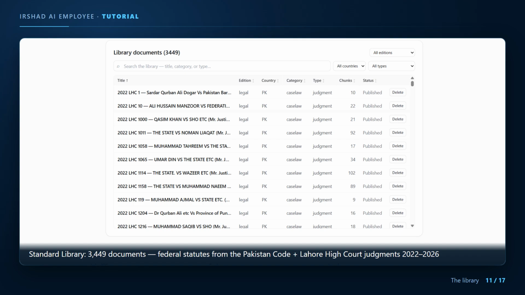A word about what is in the library and what is not. Inside, 946 federal statutes from the official Pakistan Code, kept with their amendments, and 2,500 reported Lahore High Court judgments from 2022 onwards, each with its citation and a link to the court's PDF. Not inside, today, provincial laws, Supreme Court judgments, and law report headnotes. That matters because of the next point.